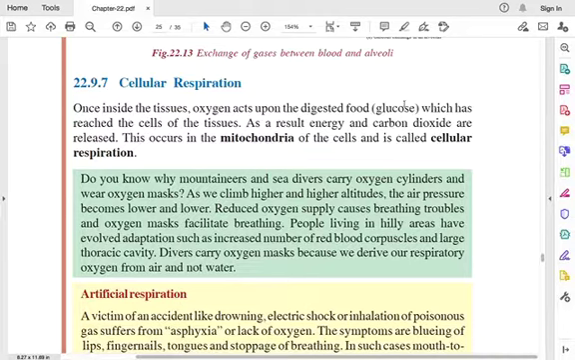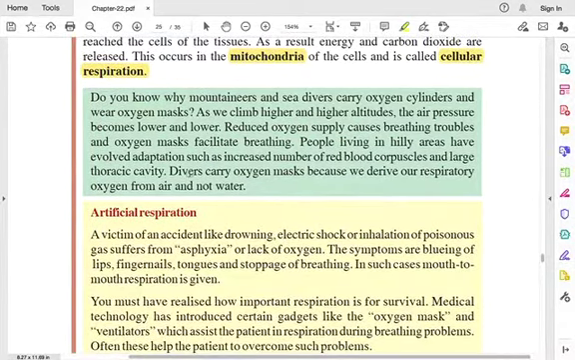Okay, so the oxygen is used up on the digested food, that has glucose in it, and ATP energy molecule is produced, and the byproduct carbon dioxide is released. This occurs in the mitochondria of the cells, and this process is called cellular respiration. You have to remember this.